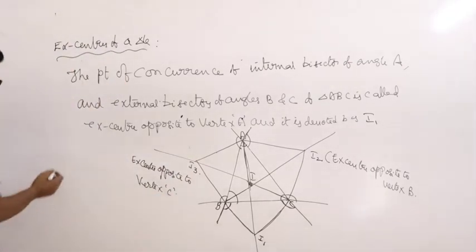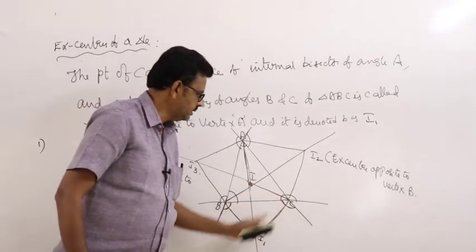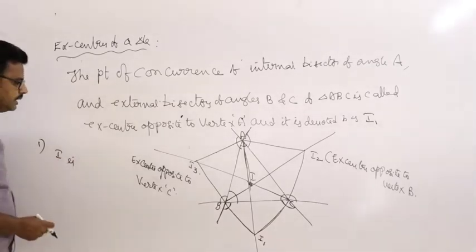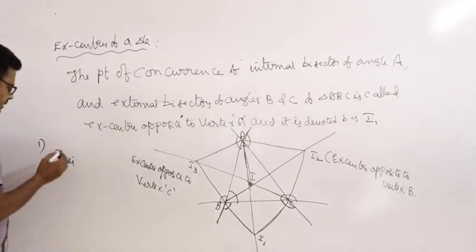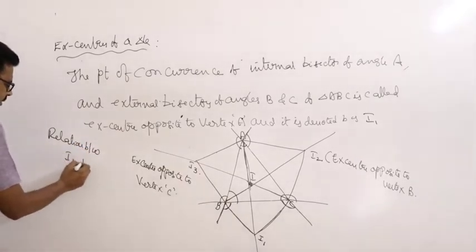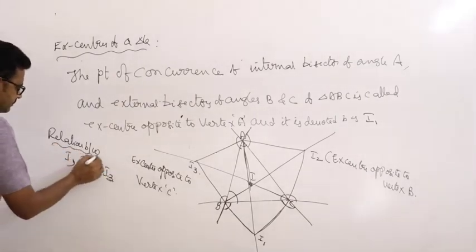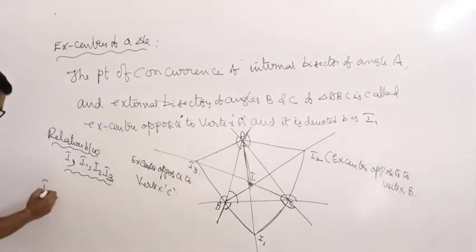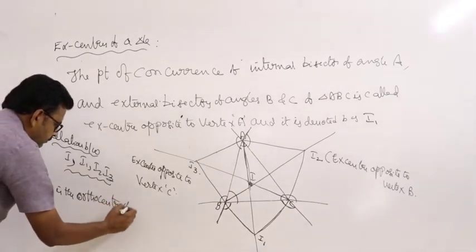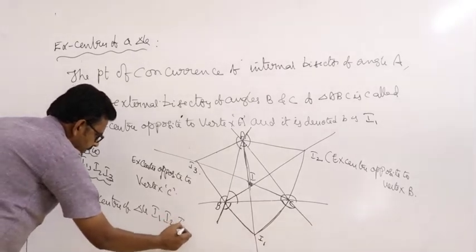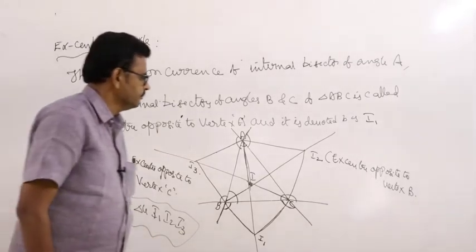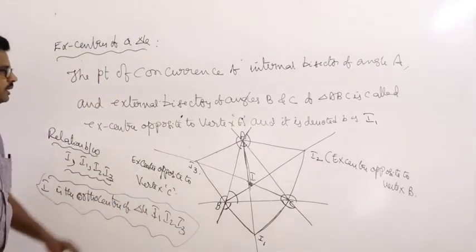And the relation between I1, I2, I3 and I, the incenter: I is the orthocenter of the triangle formed by I1, I2, I3.